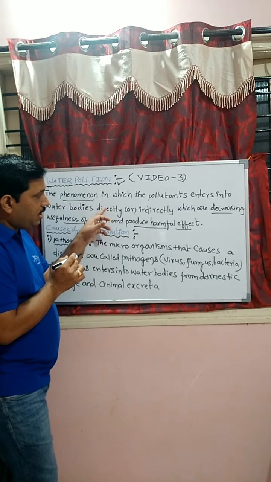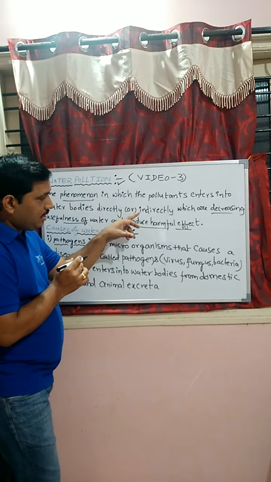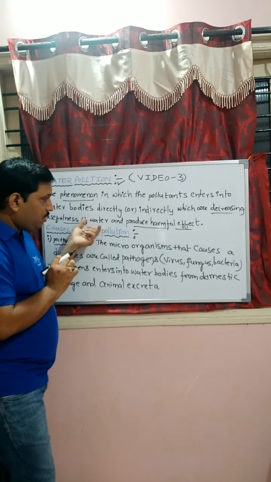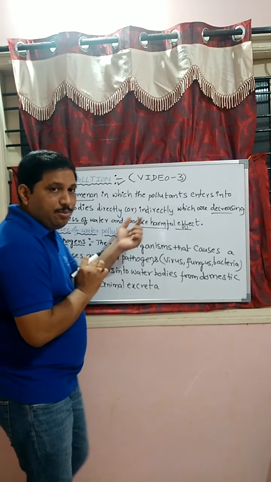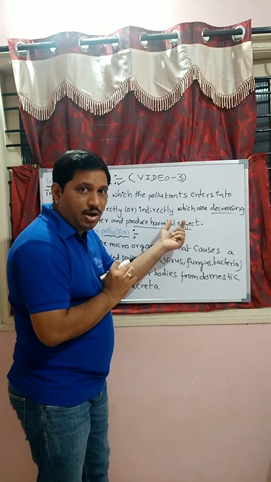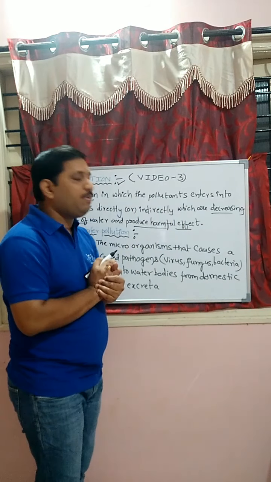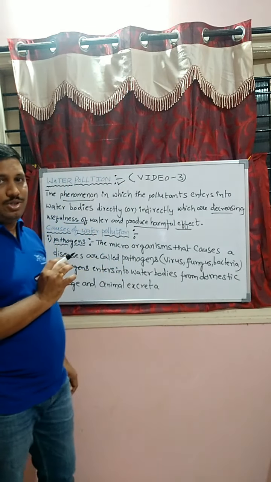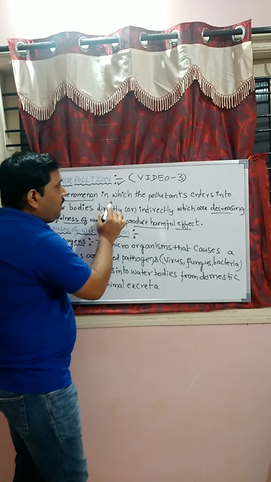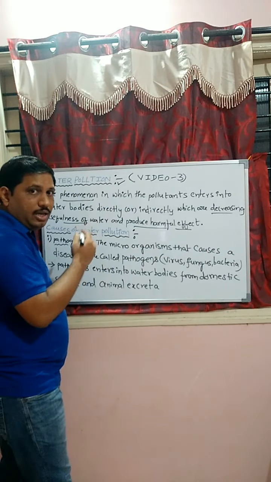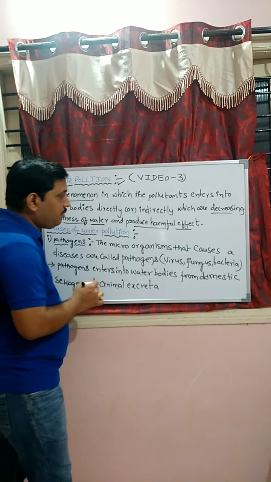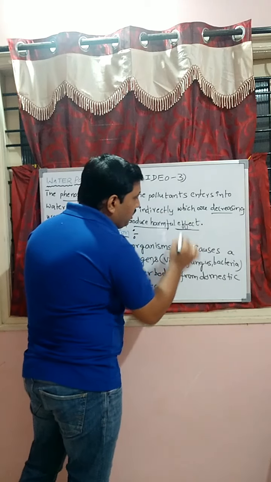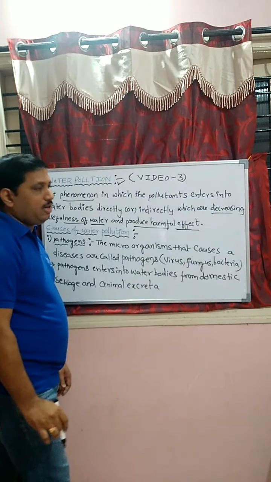When the pollutants enter into water bodies directly or indirectly, then what happens, students? The usefulness of water decreases and it produces harmful effects. This is known as water pollution. Once again, I will repeat: the phenomenon in which the pollutants enter into water bodies either directly or indirectly, which decreases the usefulness of water and produces harmful effects, is known as water pollution.